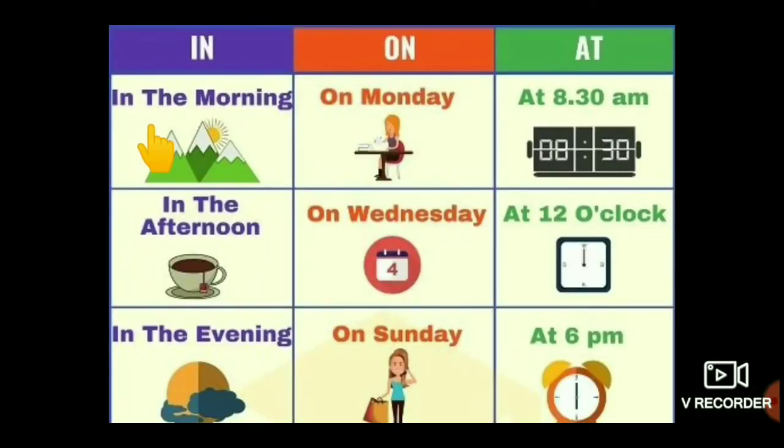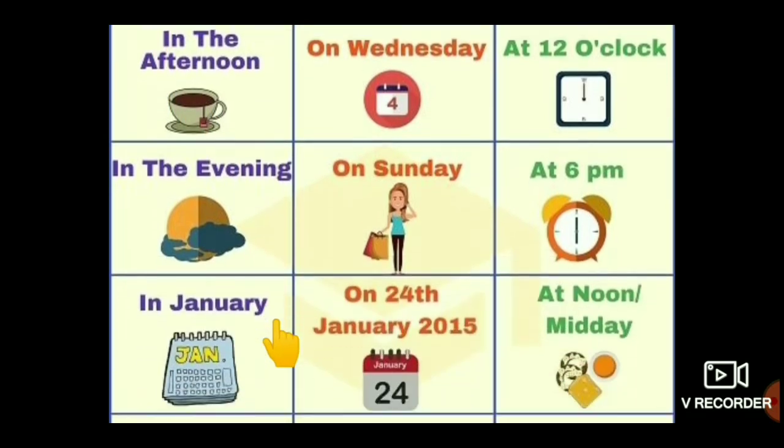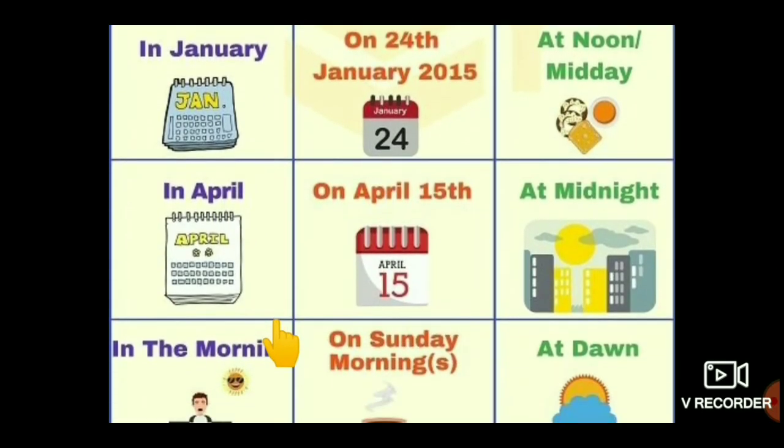See children, here we have a table. How to use in, on, at. See first one, in. In the morning. In the afternoon. In the evening. Whereas morning, afternoon, before these words we use the in preposition only. Understood? Next one. Months names. January, April, whatever months names, we use before in preposition only. In January, in April.